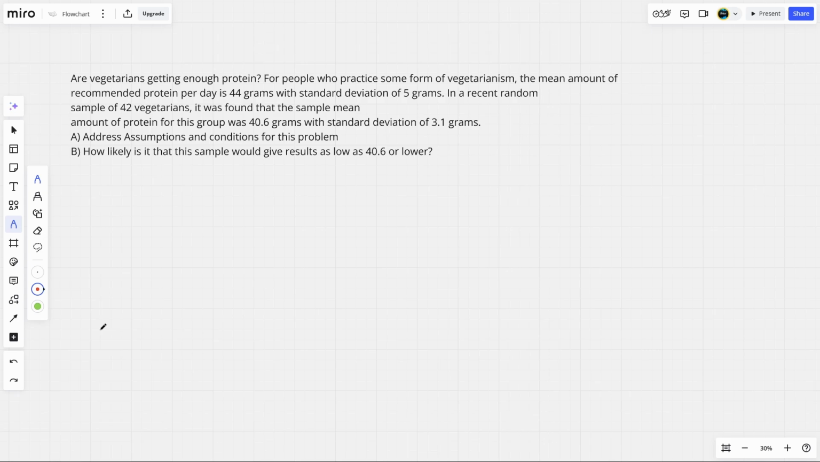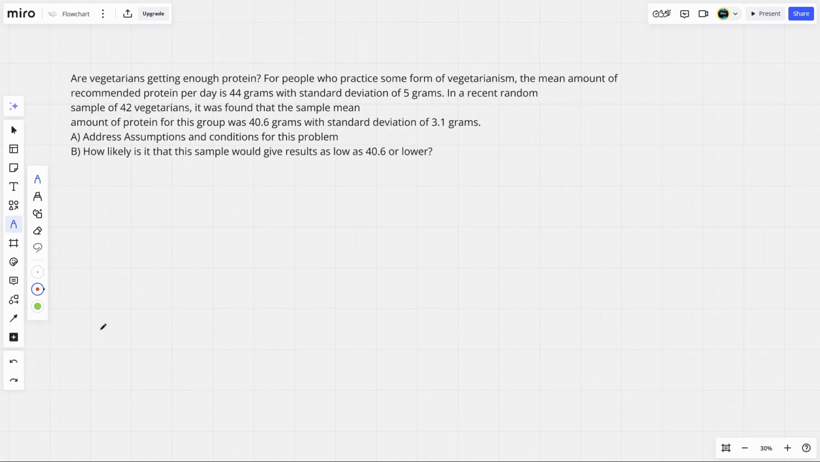Okay, so I'm going to be walking through how to do a problem from Unit 5, and I'll read the problem first. Are vegetarians getting enough protein? For people who practice some form of vegetarianism, the mean amount of recommended protein per day is 44 grams with standard deviation of 5 grams.